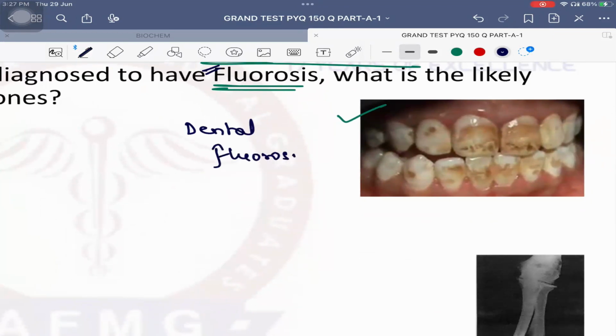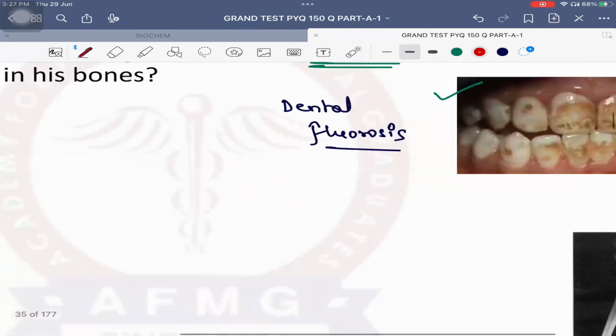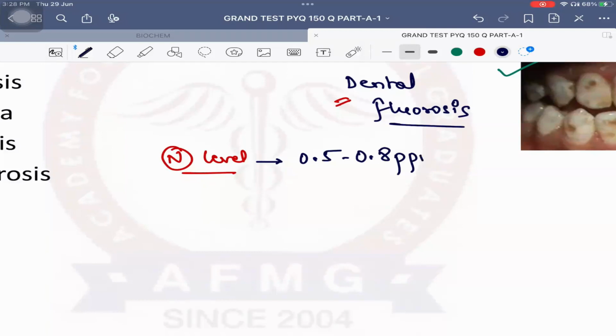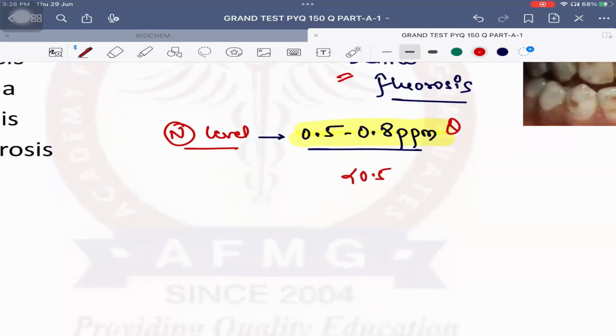Usually, fluorine is a double-edged sword. कमी भी अच्छी नहीं है और ज़्यादा भी अच्छा नहीं होता है. So what is the optimum or normal level of fluorine? What is the most common source of fluorine? Drinking water. What is the normal level of fluorine in drinking water? 0.5 to 0.8 ppm, parts per million or milligrams per liter. That's one and the same thing. ठीक है? तो ये क्वेश्चन आ चुका है. 0.5 to 0.8 ppm.